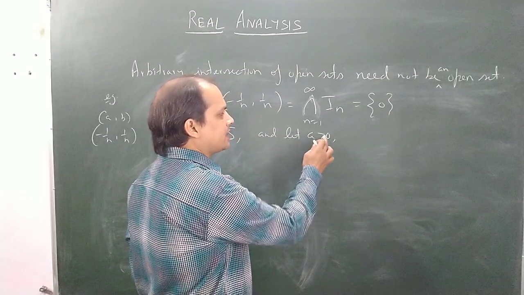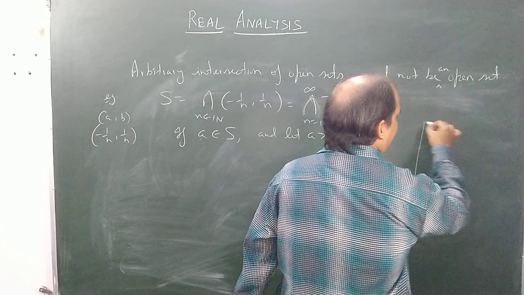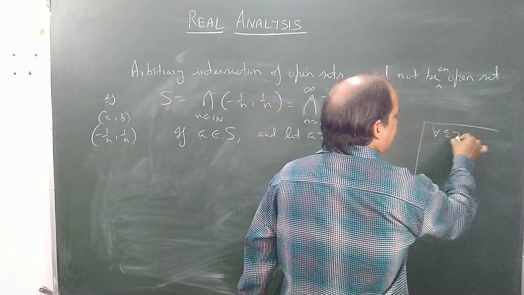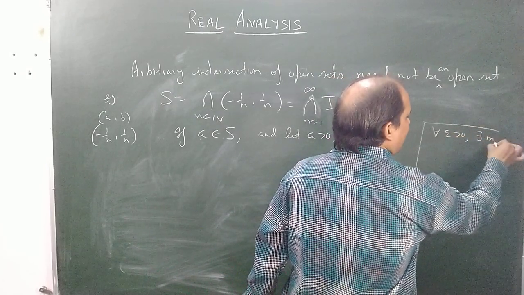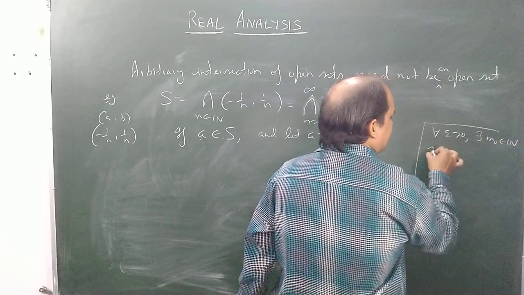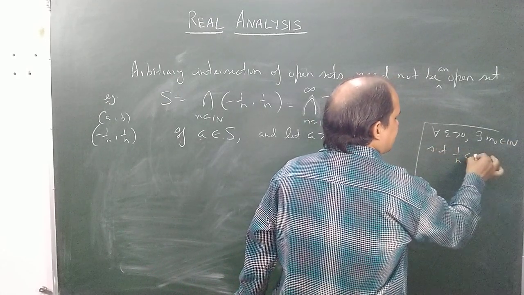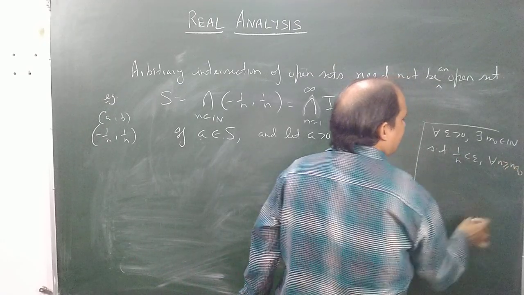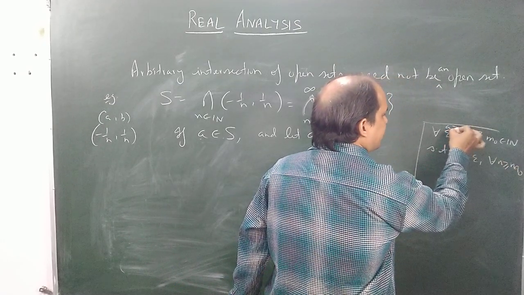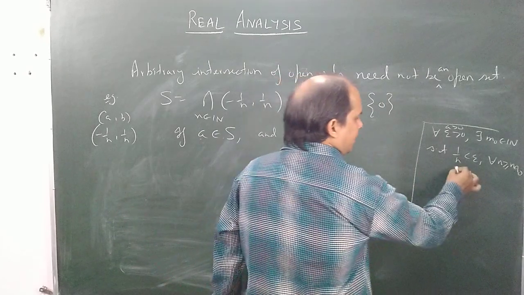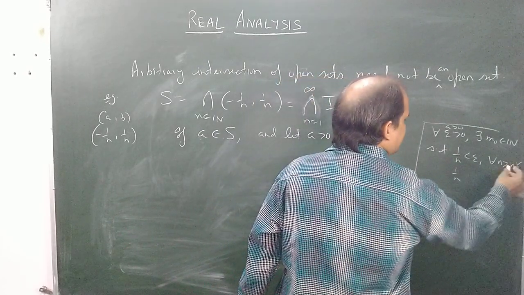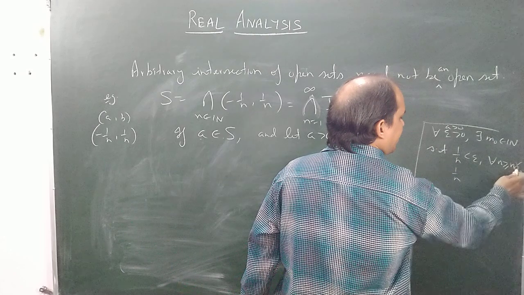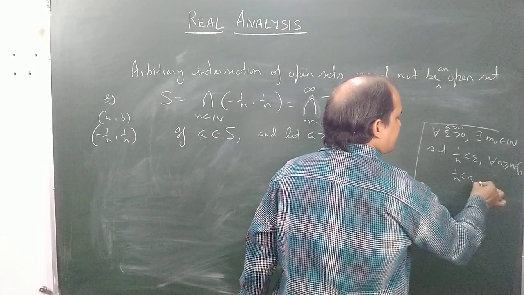So whenever a is greater than 0, just recall the Archimedean property of R: for every epsilon greater than 0, there exists m naught belonging to N such that 1 by n is less than epsilon for every n greater than or equal to this m naught. So in place of epsilon, just replace it by a. One can always find some m naught such that for all n greater than or equal to this m naught, 1 by n is less than a.